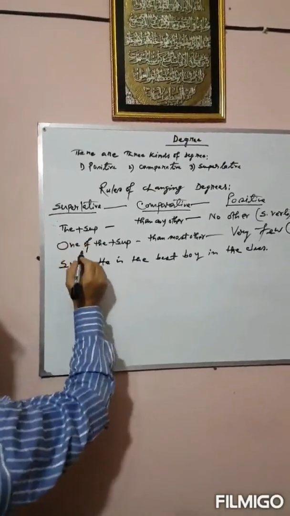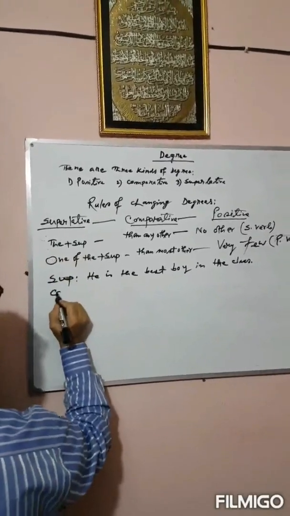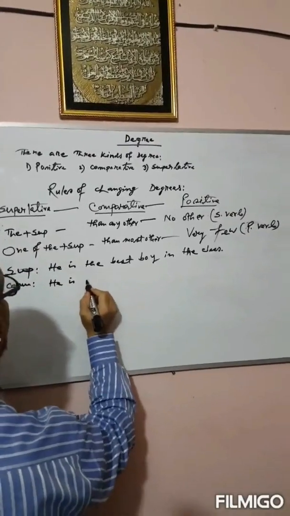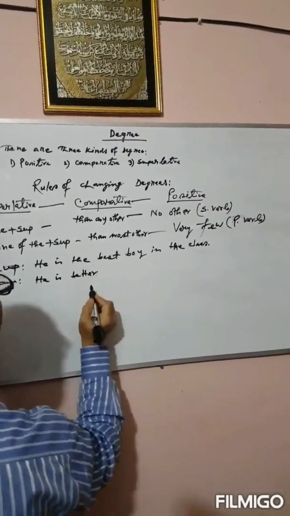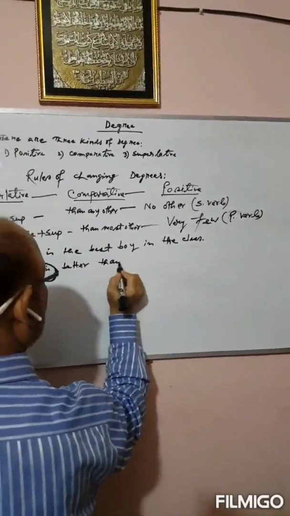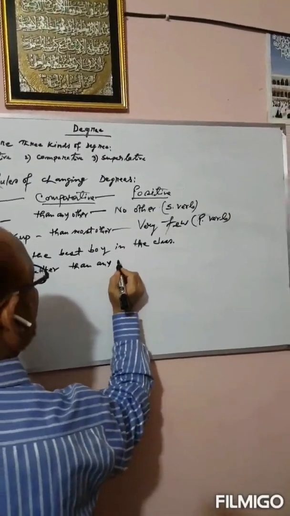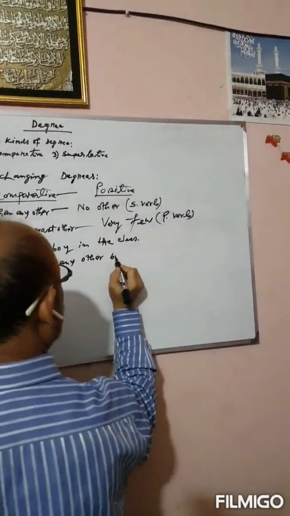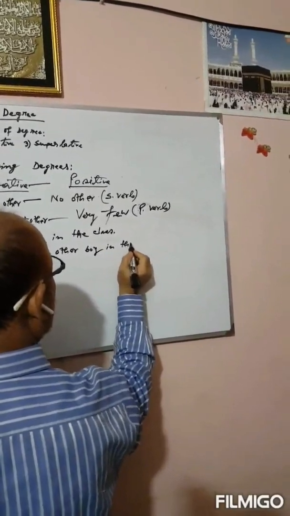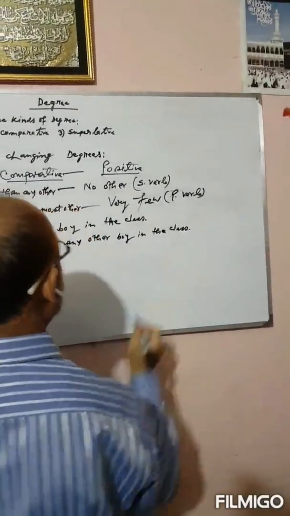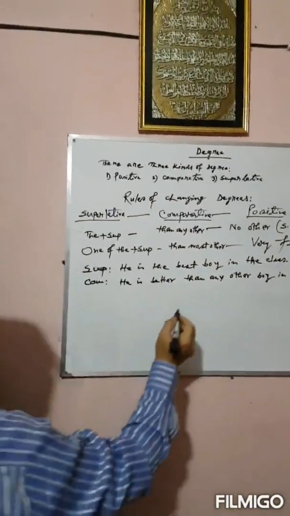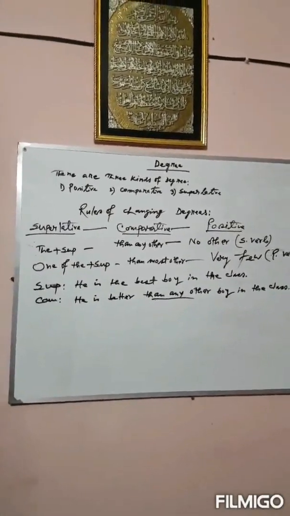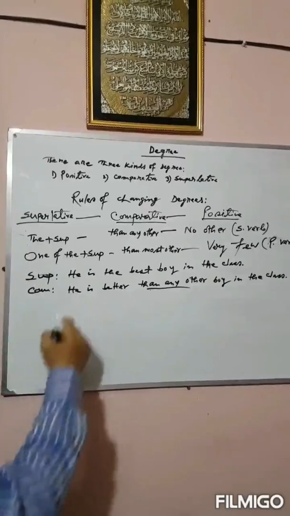The V plus superlative, first one, comparative form: he is better than any other boy in the class. Then "any other" has been used in the comparative form and the "the" is omitted.